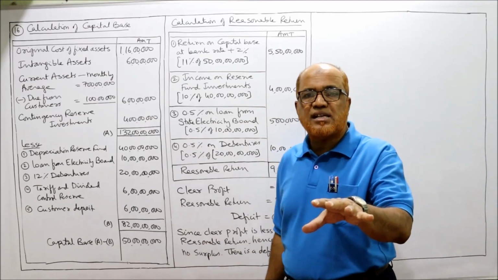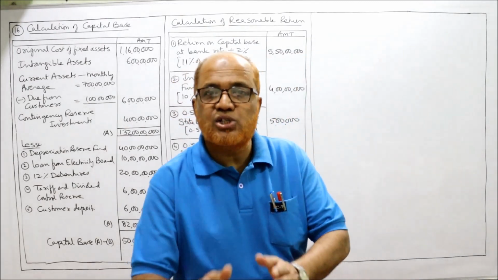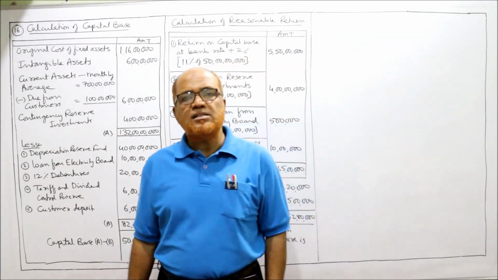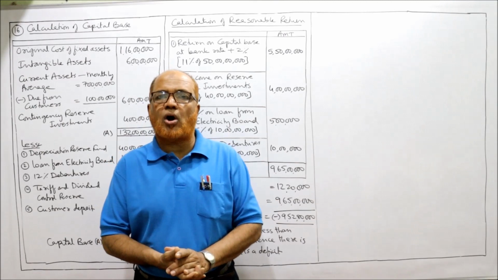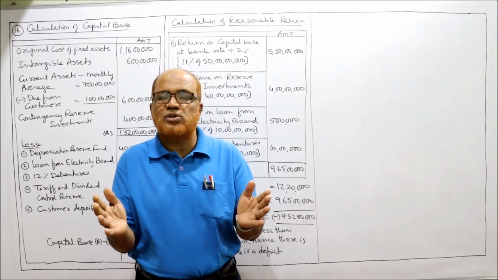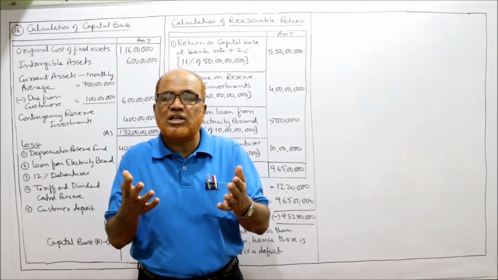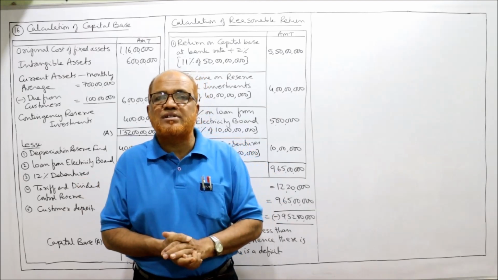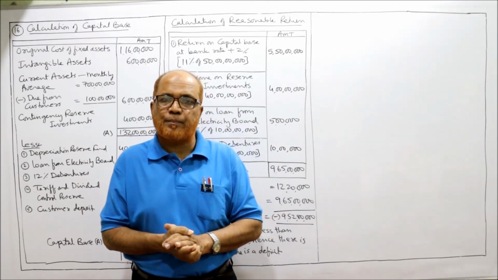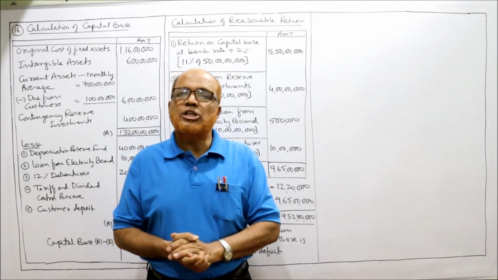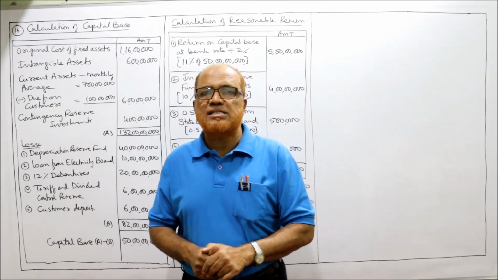If there is a surplus, there is a question of disposal of surplus. Since there is no surplus at all, there is no question of disposal of surplus. And it is illogical to say disposal of deficit. Deficit will not be disposed. That's it. So this is the end of problem number 16.